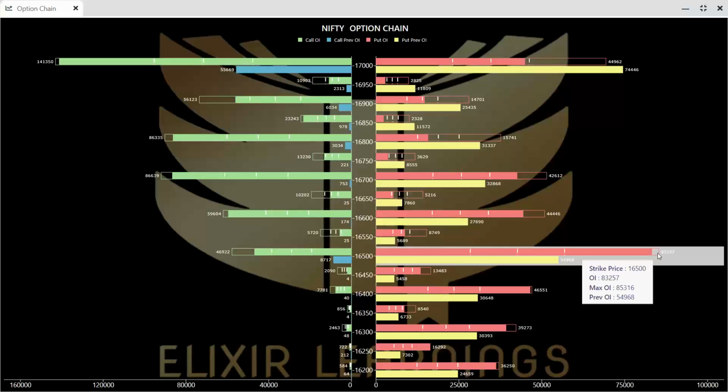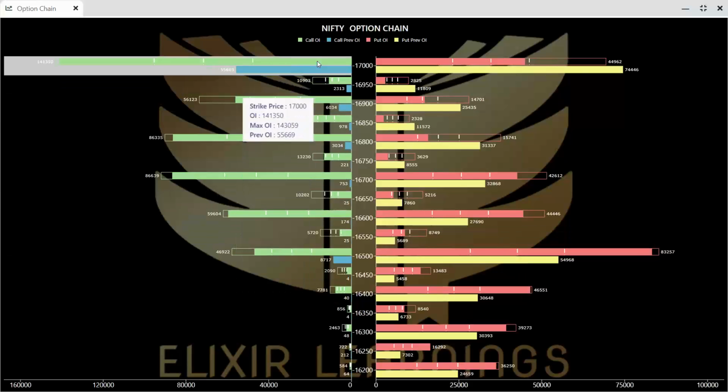But if we see in coming days, maybe tomorrow or maybe day after tomorrow, that 16,500 puts are simply unwinding and they are going down and down only, then there can be a very good possibility for Nifty to give a bigger set of fall, right?